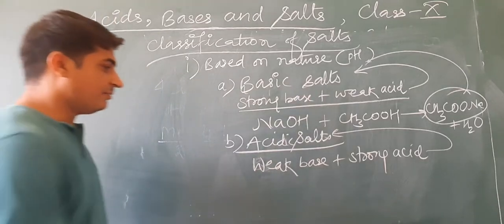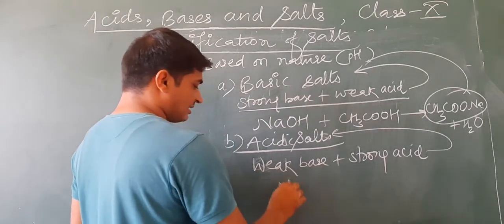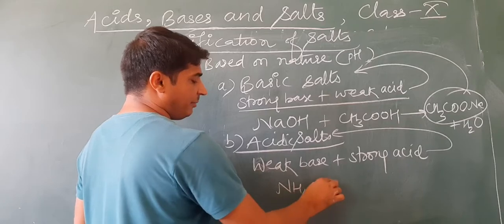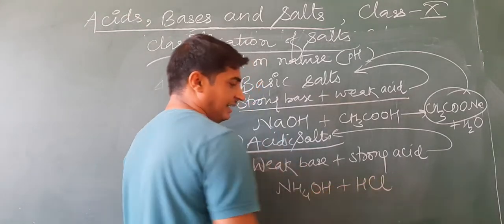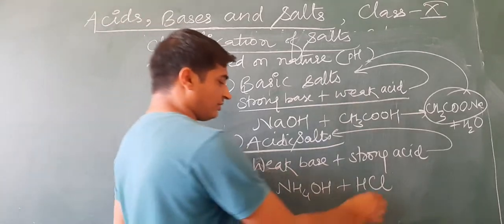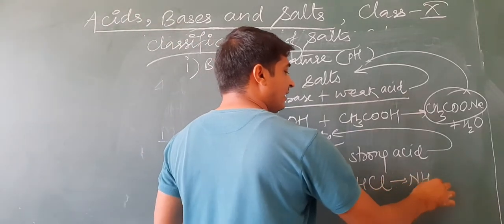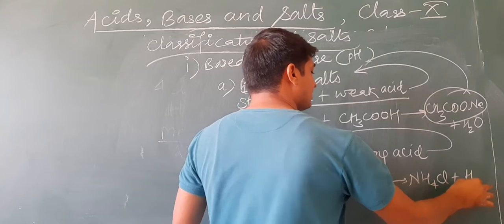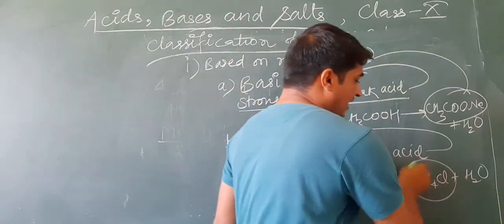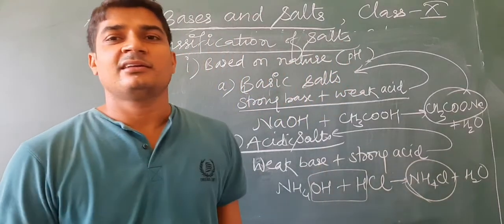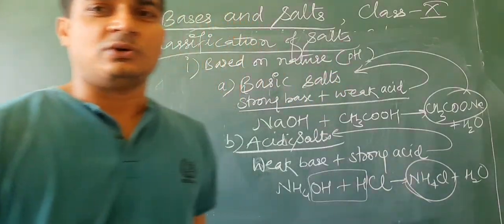Let us take one example. Weak base, ammonium hydroxide, and strong acid, HCl. If they both react with each other, what is formed? NH4Cl plus H2O. This NH4Cl, ammonium chloride, is an acidic salt.